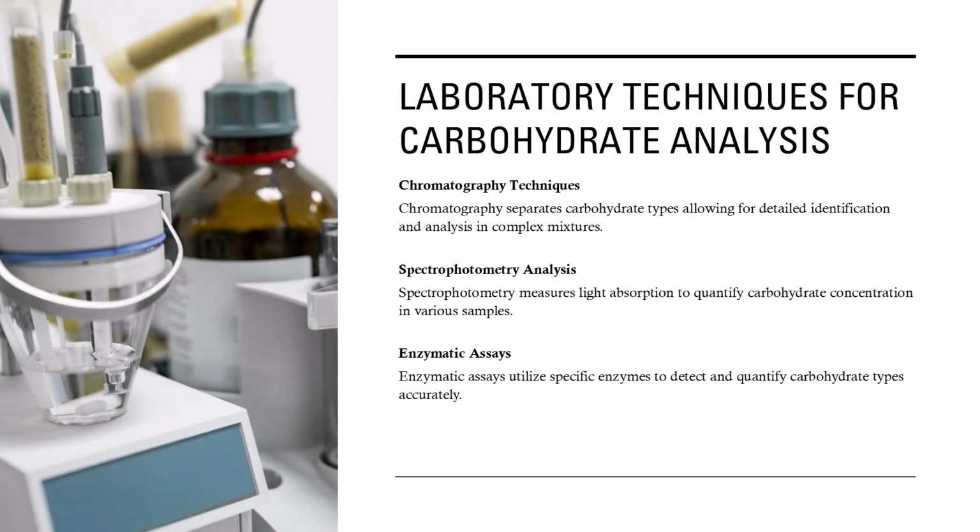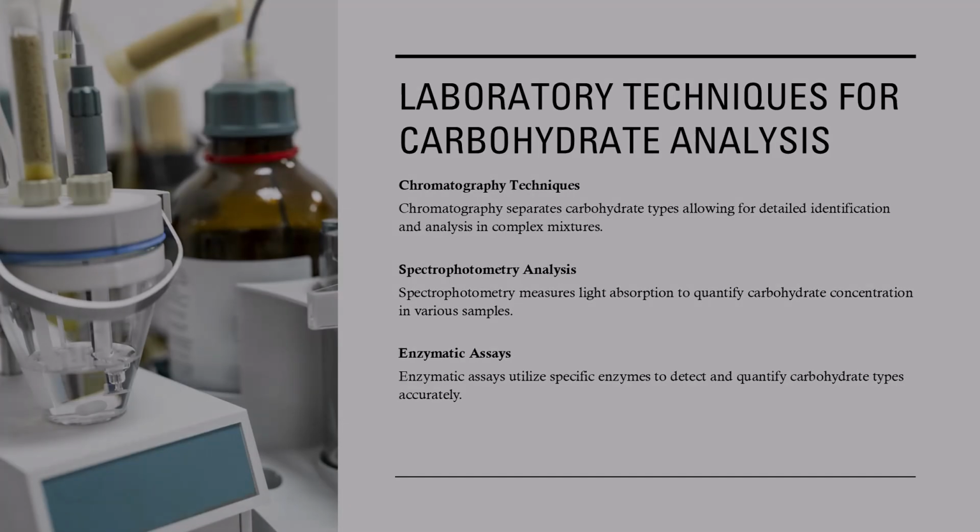Section 3. Measuring carbohydrates. Now let's explore how carbohydrates are measured, both in scientific research and on food labels. Laboratory techniques. Scientists use several methods to analyze carbohydrates. Chromatography separates different carbohydrate types for detailed identification. Spectrophotometry measures light absorption to estimate concentration, and enzymatic assays use enzymes to detect and quantify specific sugars. These techniques help researchers understand the composition of foods and biological samples.